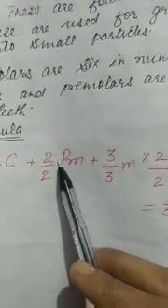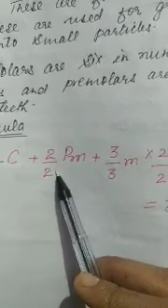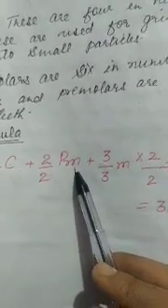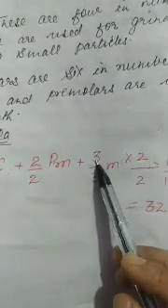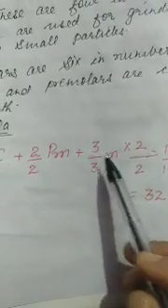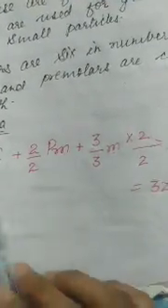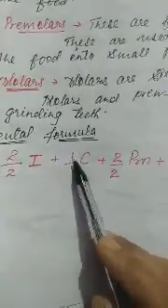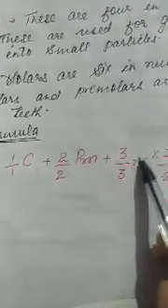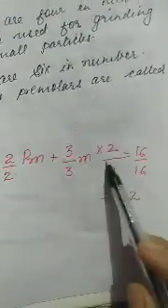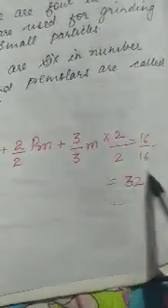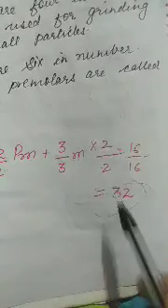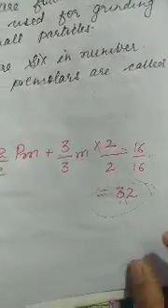Then premolar, 2 in the upper jaw, 2 in the lower jaw. Then 3 molars. The upper side shows the upper jaw and this is the lower jaw. In the formula we multiply by 2: 2, 3, 4, 5, 6, 7, 8, multiplied by 2 gives 16. So an adult has 32 teeth in their mouth.